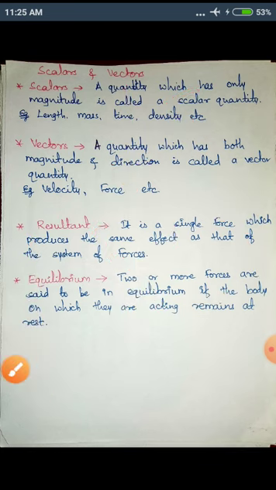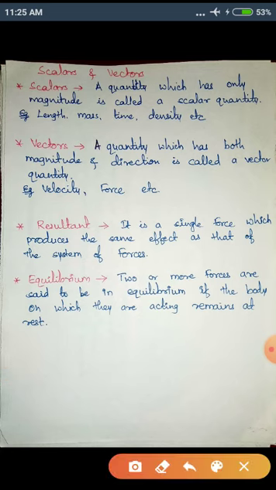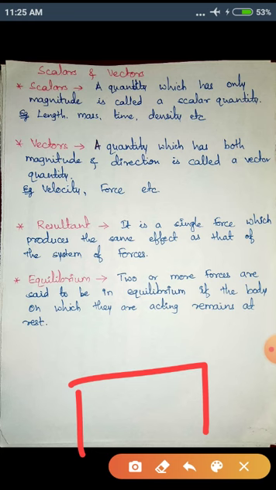Now I'll see what is the resultant of two vectors. First I'll tell you the concept behind resultant, and then I'll explain the definition. Suppose we are playing football. We have a goalpost here.